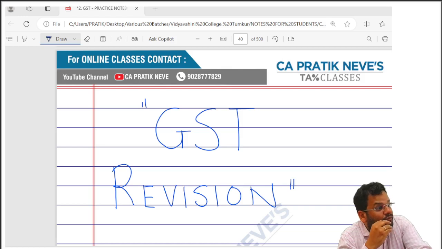In that 49.5, utilization of ITC to pay output tax. 50, interest for delay in payment of GST. 51, TDS. 52, TCS. 53, transfer of credits. All these sections are of CGST Act as applicable in your exams.